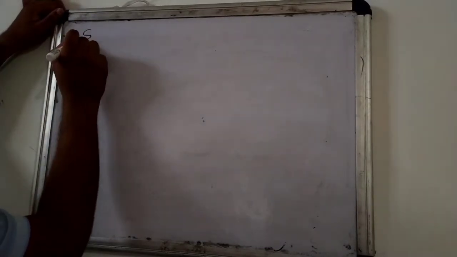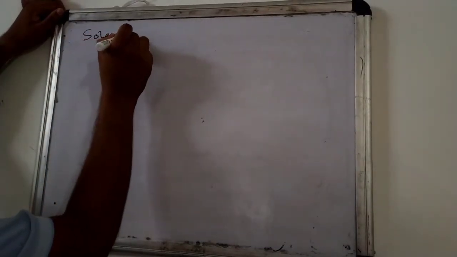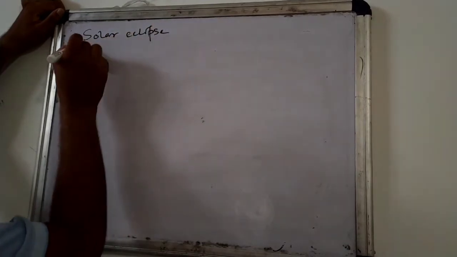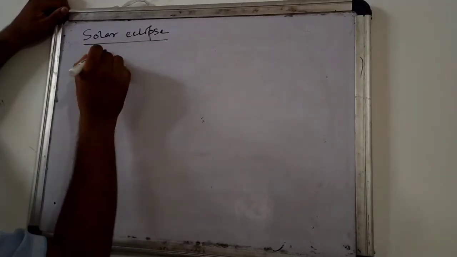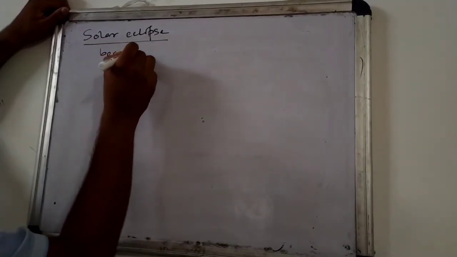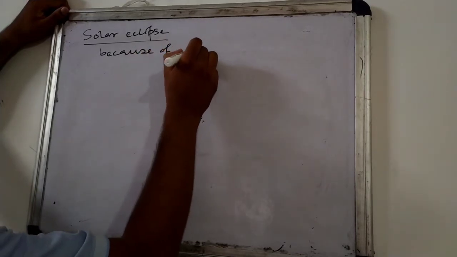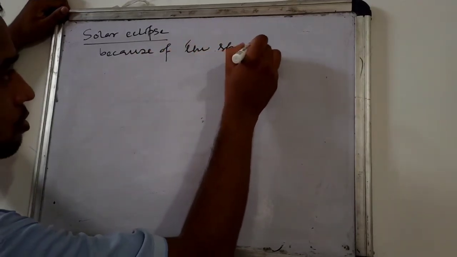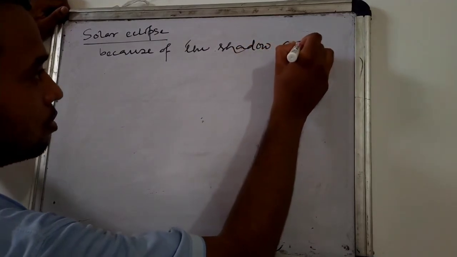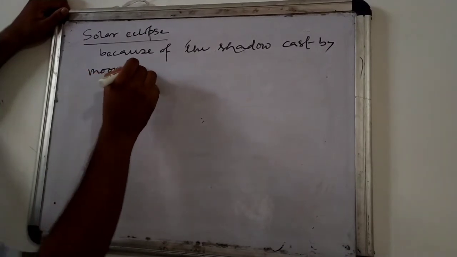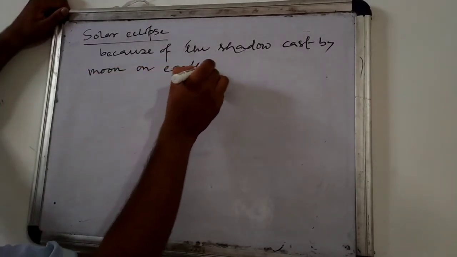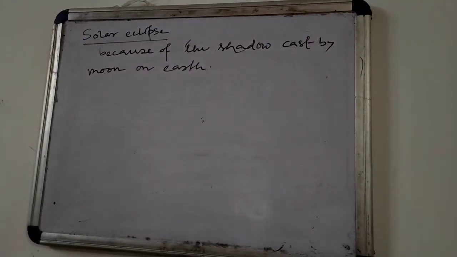So first, solar eclipse. Solar eclipse is because of the shadow caused by the moon on the earth. Okay, so due to this reason solar eclipse is formed.